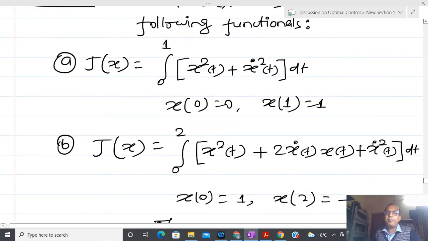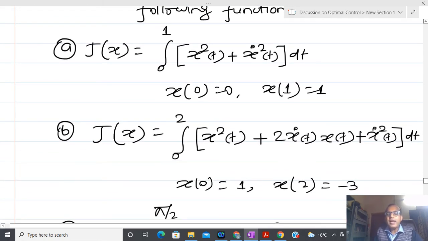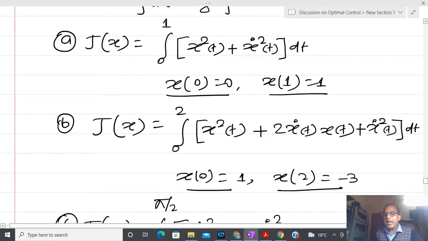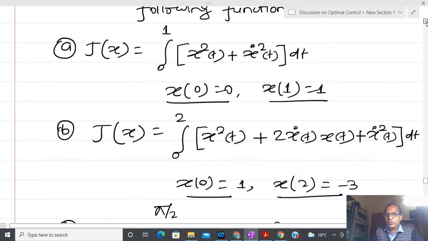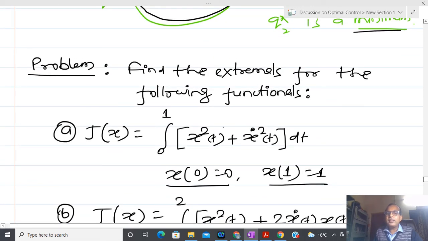Whenever I have a functional, I have two different ways to calculate the maxima and minima. Here you can see that the end point is specified in each and every problem. Whenever the end point is specified, as I have already told you, you calculate the variation of this functional and keep the variation equal to 0.